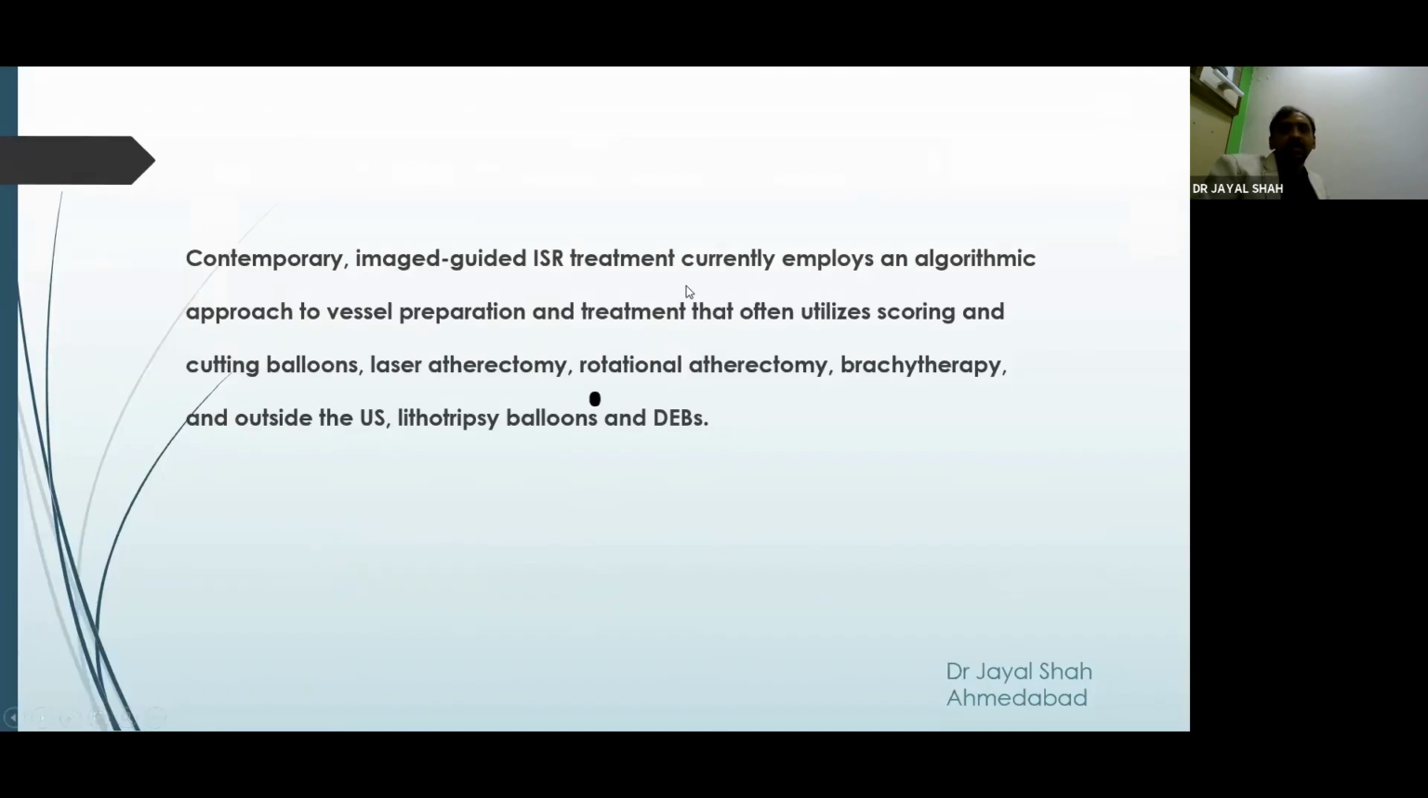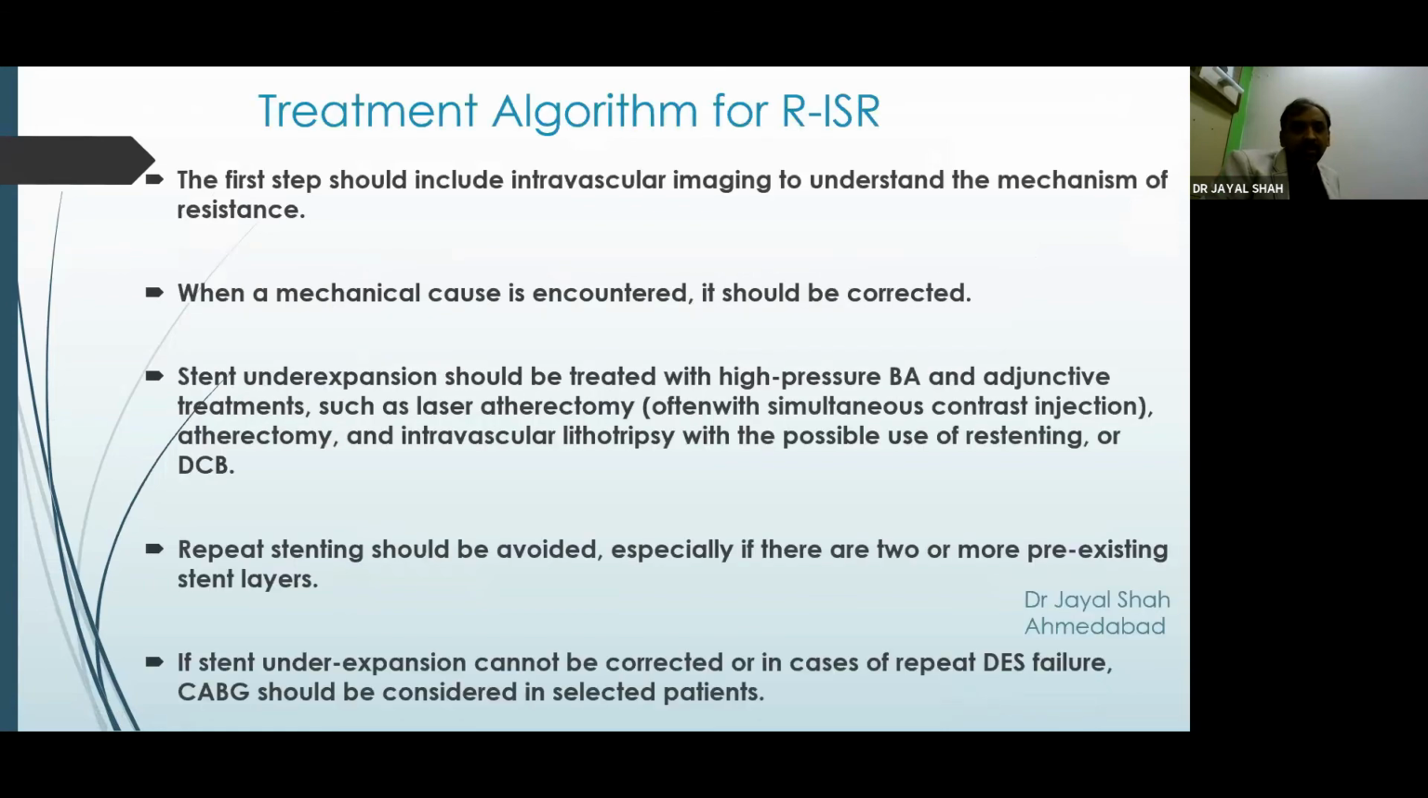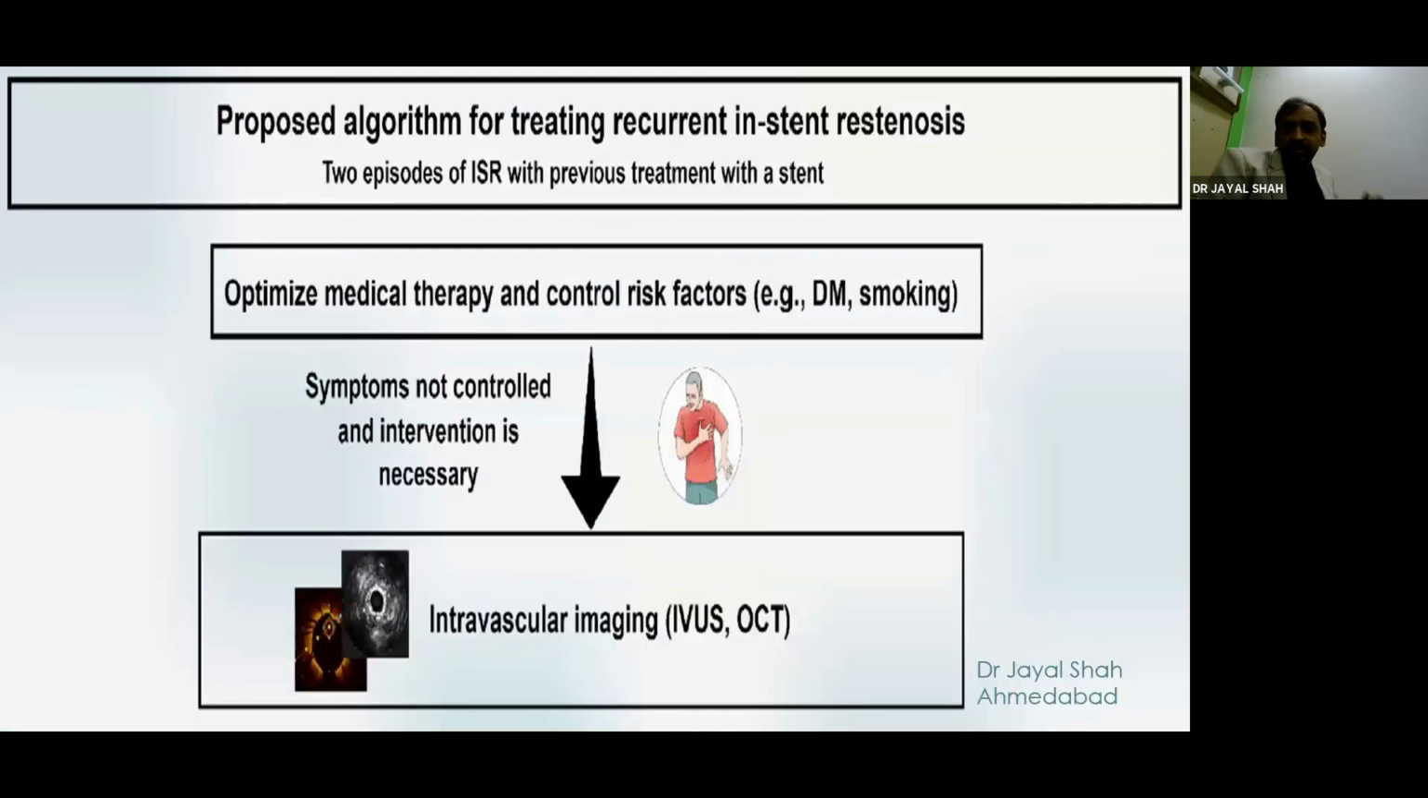Contemporary imaging-guided ISR treatment currently employs an algorithm which uses a varying combination of cutting balloon, laser atherectomy, rotational atherectomy, brachytherapy, lithotripsy, and drug-coated balloons. This is a proposed algorithm for treating recurrent in-stent restenosis, which is the crux of today's discussion. By definition, it is 2 or more episodes of ISR with previous treatment with a stent. First, optimize the medical therapy and control the associated risk factors, and go for intravascular imaging as necessary if the symptoms are not controlled and intervention seems necessary.